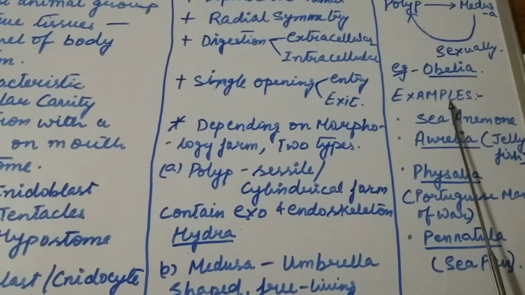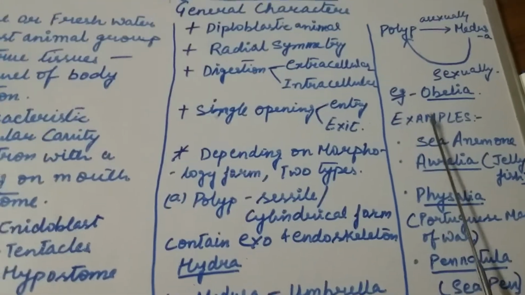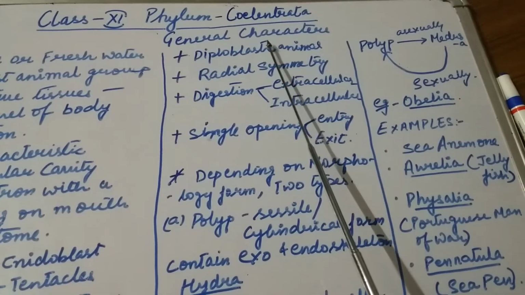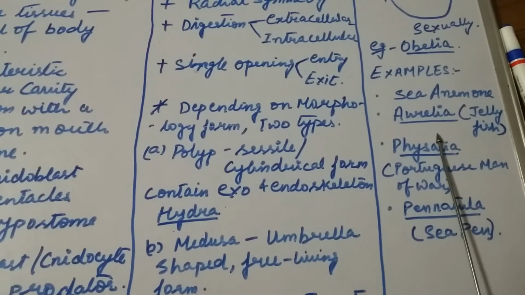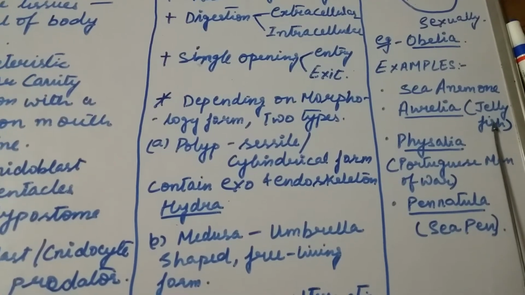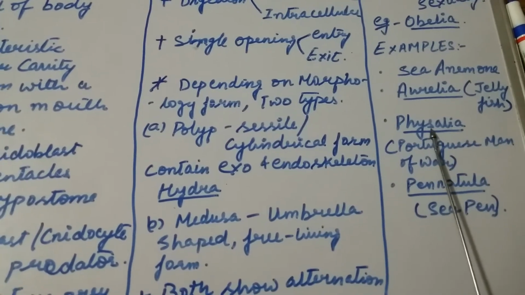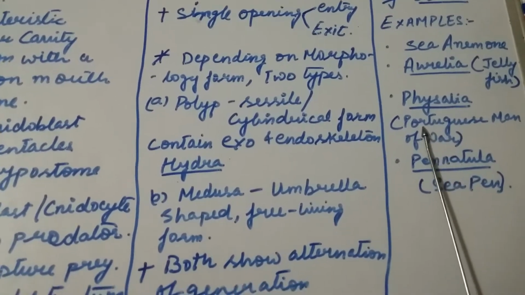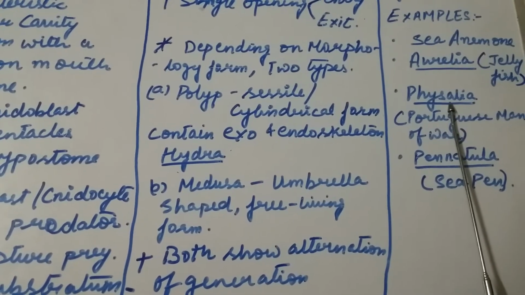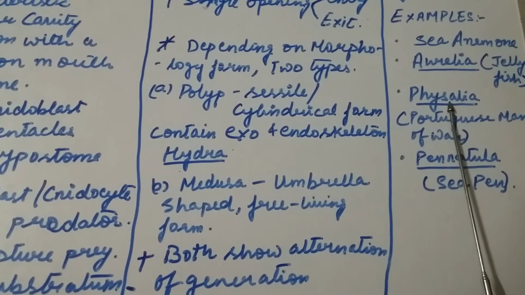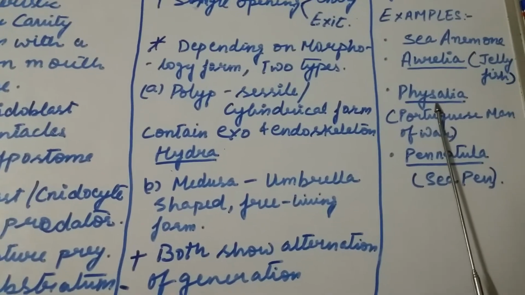Coming to the examples of the phylum Coelenterata or phylum Cnidaria: sea anemone, Aurelia, which is called jellyfish, and Physalia, which is also called Portuguese man of war because of the presence of tentacles that contain neurotoxins which immobilize the prey.